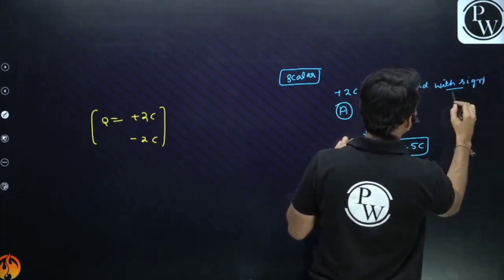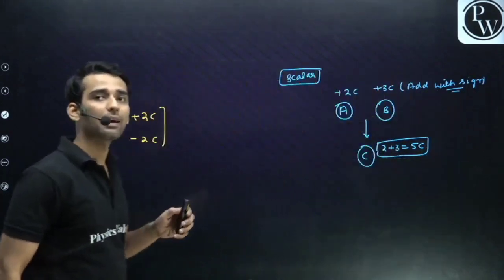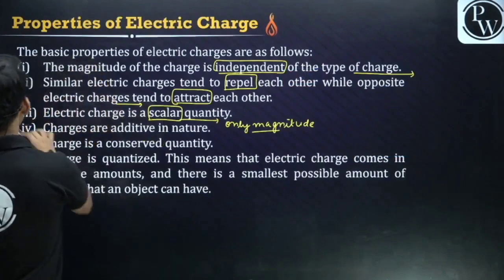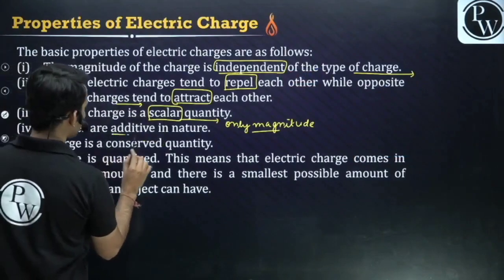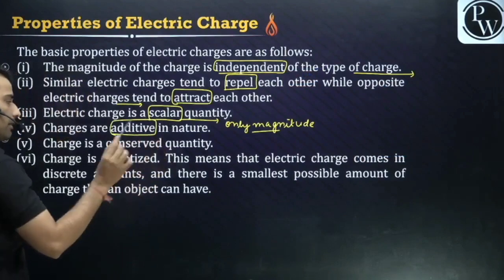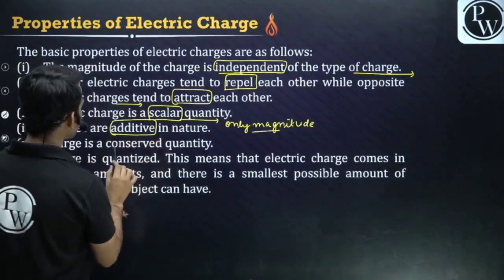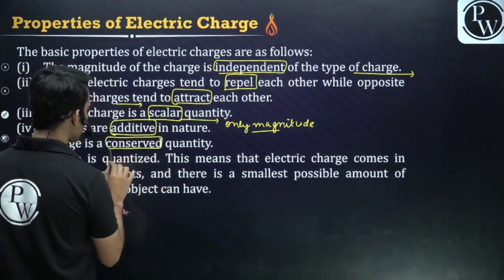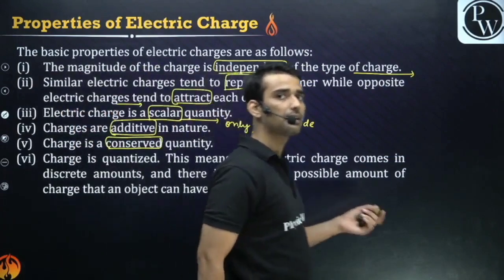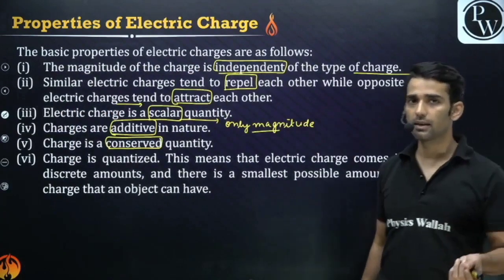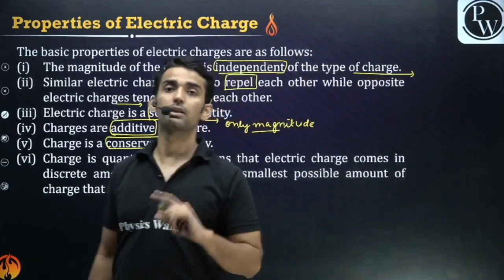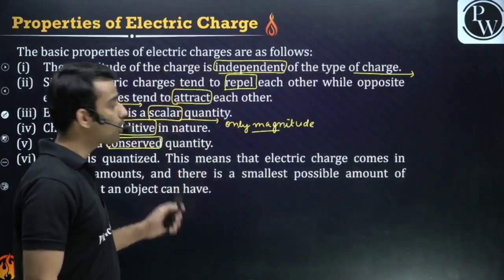It is just having some amount of magnitude. Okay, charges are additive in nature, as I have said. Just add the charges with sign, right? Next is charge is a conserved quantity. Guys, conservation of mass you have read. Mass is neither created nor destroyed. Like energy, energy can neither be created nor be destroyed. Similarly, charge is also conserved.